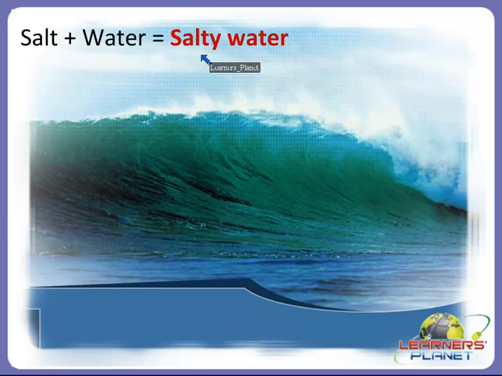For example, we can see salty water in such places like sea, lake, river, pond. Right? If you taste the water of the sea, it will be salty in taste. Or you can try it at home, add some salt to the water, then you will see after some time that it will be salty water.